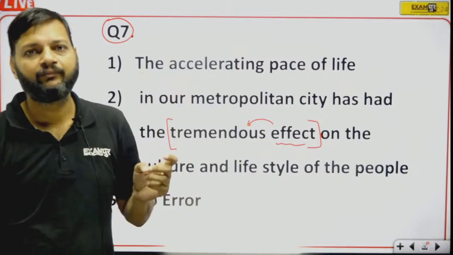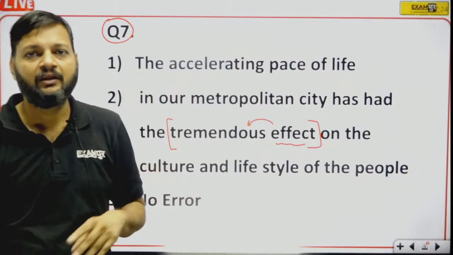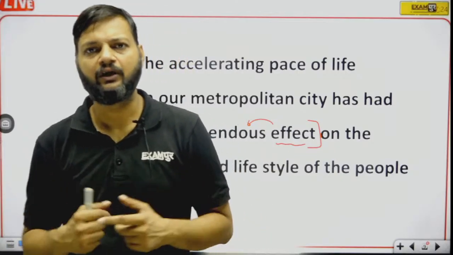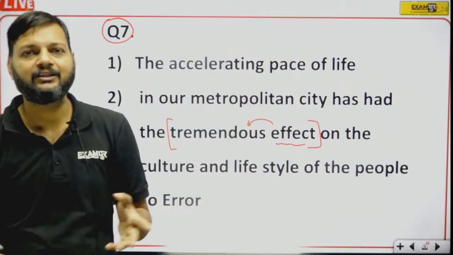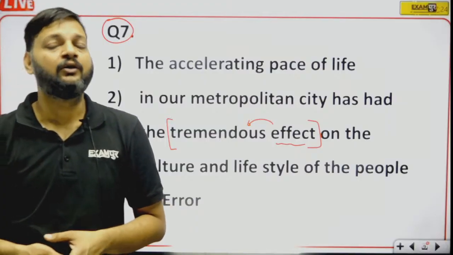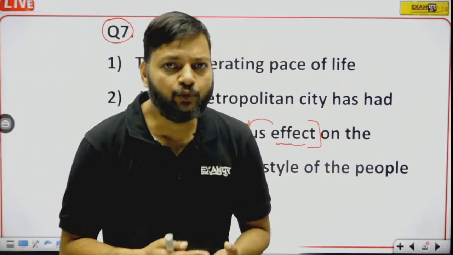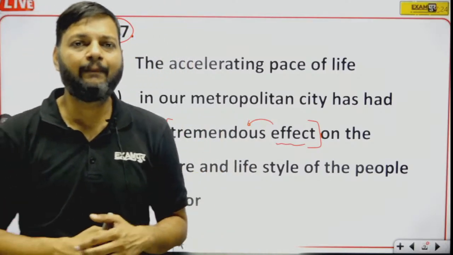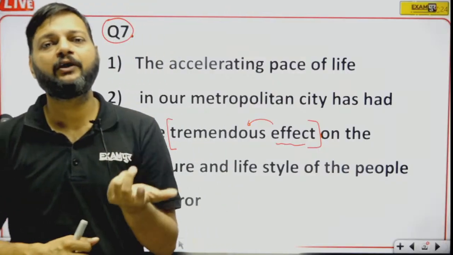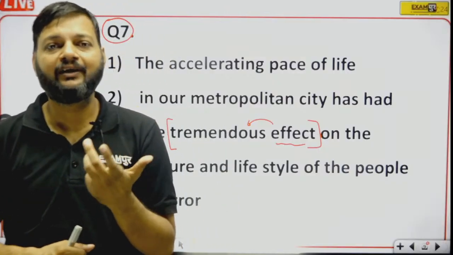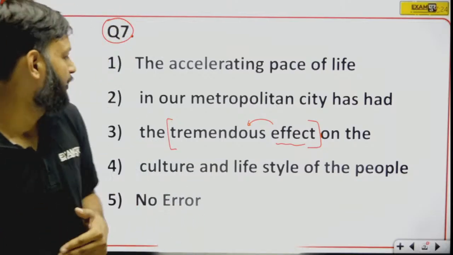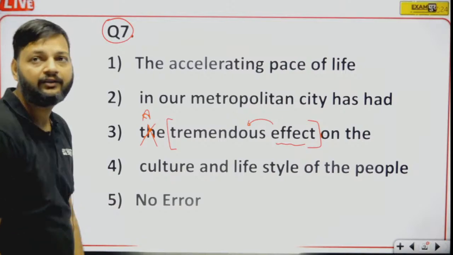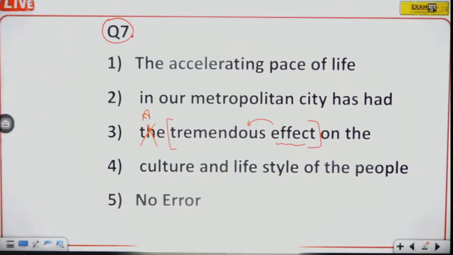Example, the moon. There is just one moon in this universe. The Red Fort. There is just one Red Fort in India, in the world. The Taj Mahal. There is only one Taj Mahal in India. Okay. So, the should be used only with specific or particular nouns. But effect is not a particular or a fixed noun. That's why we cannot use the with it. So here the will be replaced by a.